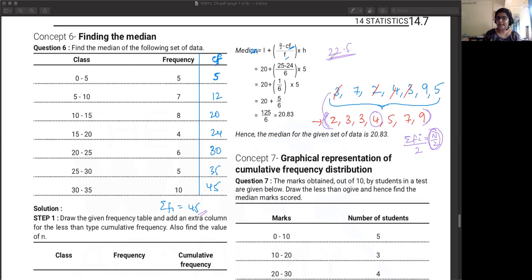So 22nd value किधर आ रहा है? 20 values तक 10 to 15 के बीच में आ गए. Then 21st, 22nd, 23rd, 24th are occurring in this particular class, right? So your median class is 15 to 20.